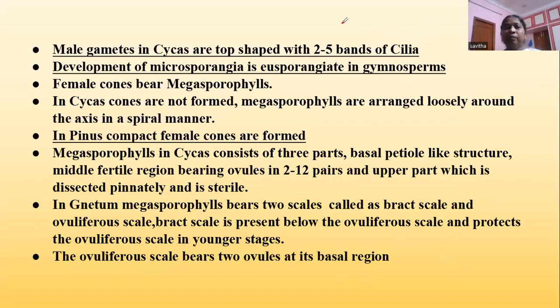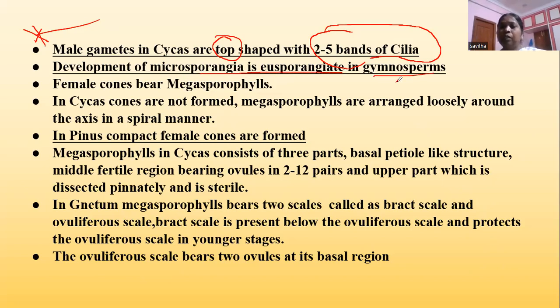So male gametes in Cycas are top shaped with 2 to 5 bands of cilia. This is an important character which we won't see in other plants. These bands of cilia help them to reach the egg. So development of microsporangia is eusporangiate in gymnosperms.